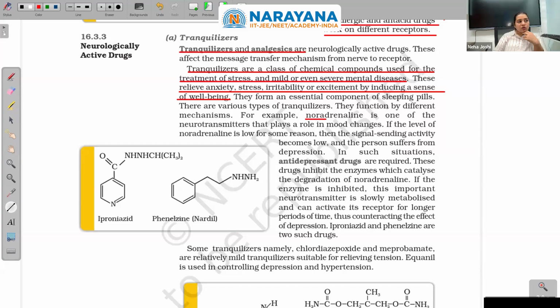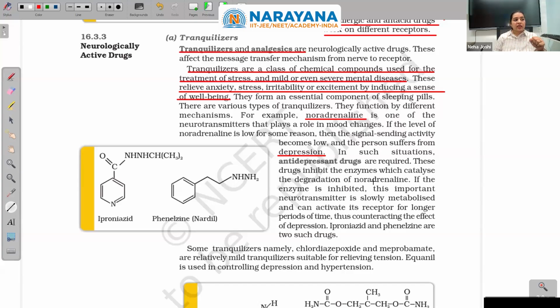For example, noradrenaline is one of the neurotransmitters that plays a role in mood swings. People say adrenaline rush, they feel excitement, they feel energized to do something. Noradrenaline is just the opposite. If the level of noradrenaline is low for some reason, then the signal sending activity becomes low and the person suffers from depression. In such situations, antidepressant drugs are required.